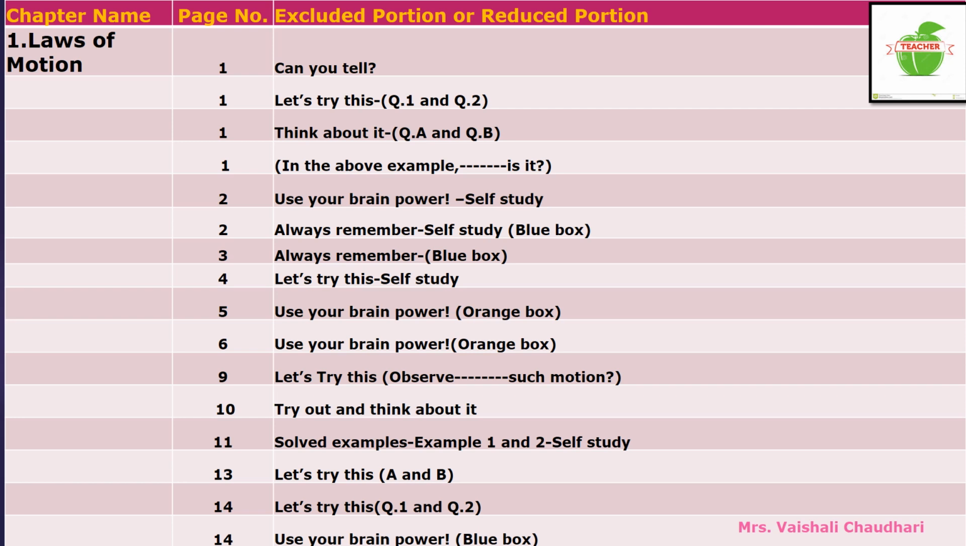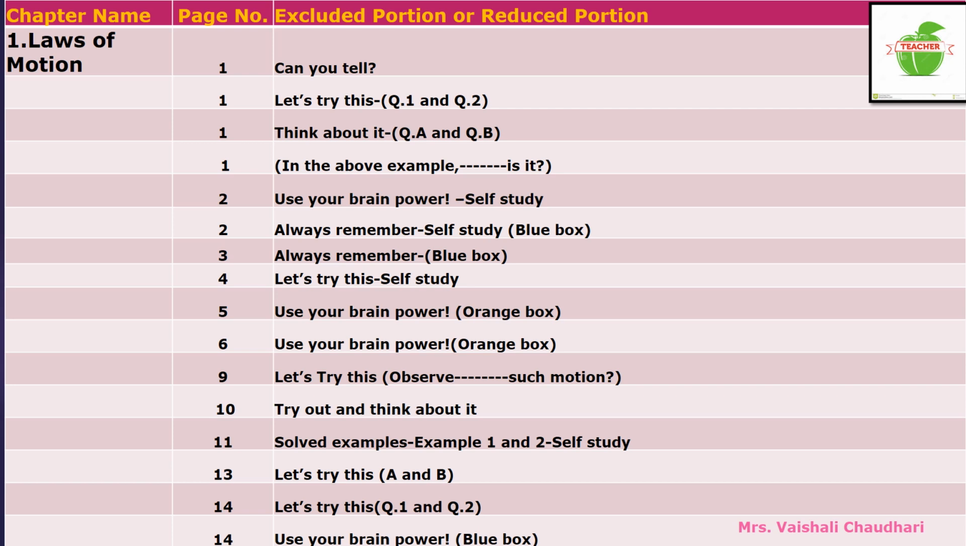Now on page number 2, there is "Use your brain power". These questions are reduced, which means these questions will not be taught by your teacher. These questions are for your self-study only. Also on page number 2, the "Always remember" blue colored box is for your self-study, children. Now on page number 3, there is again an "Always remember" blue colored box. That part is excluded from your syllabus.